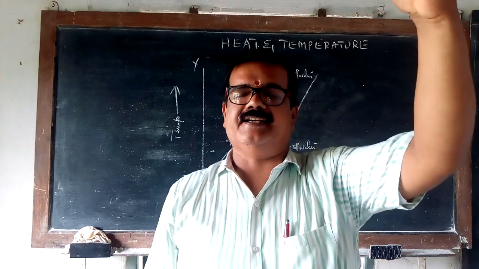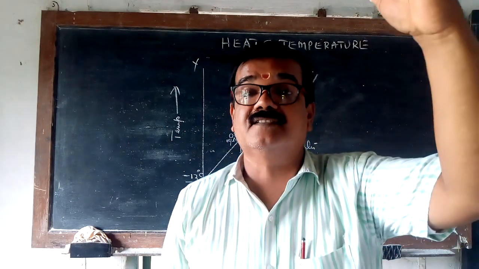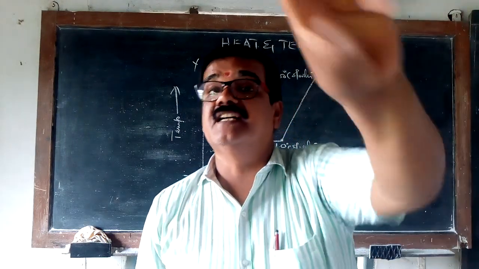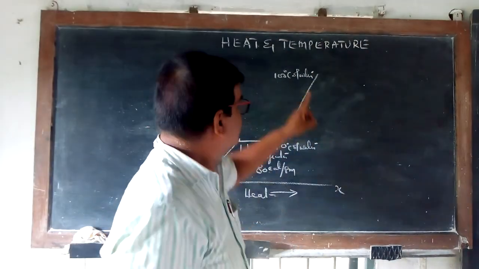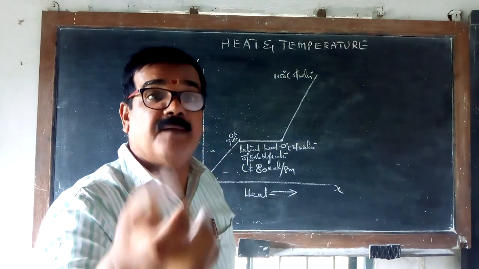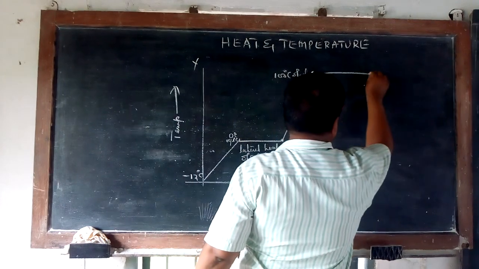When it reaches 100 degree centigrade, the temperature will again stop rising, but heat is supplied. Now it will turn into gas, steam. At 100 degree centigrade water boils. Water boils means what? Vaporization takes place. Now again the temperature will be arrested for quite some time.